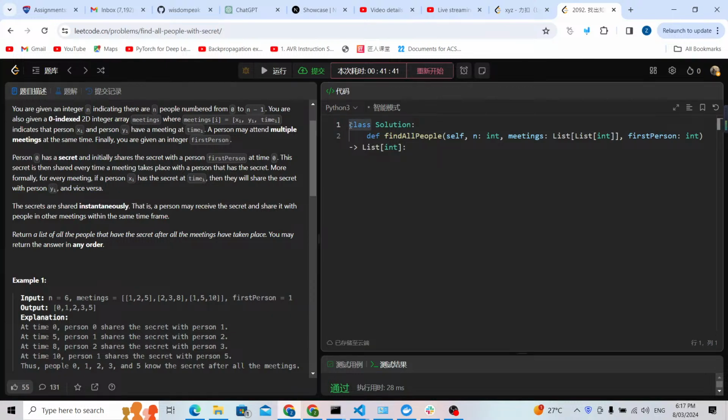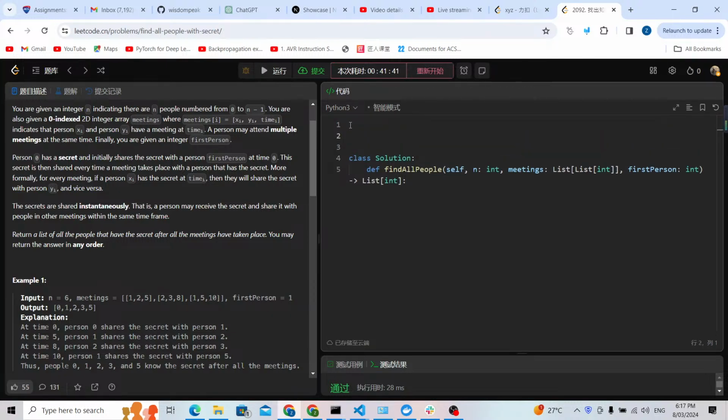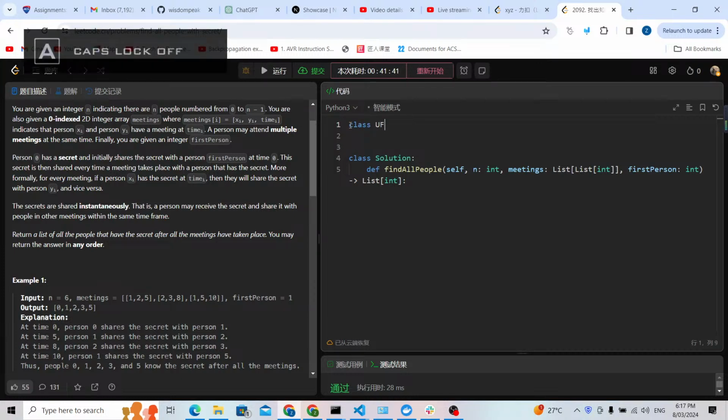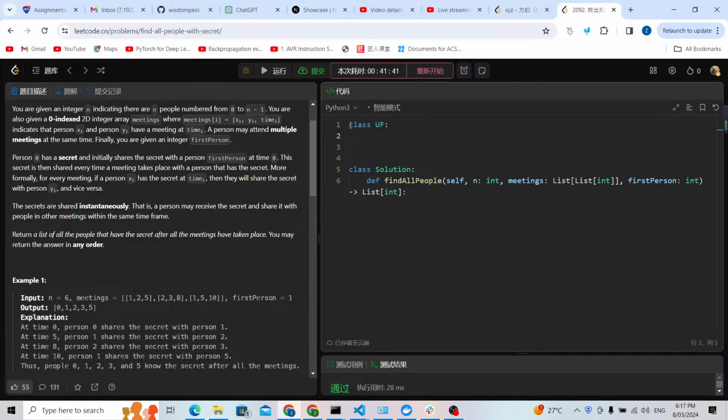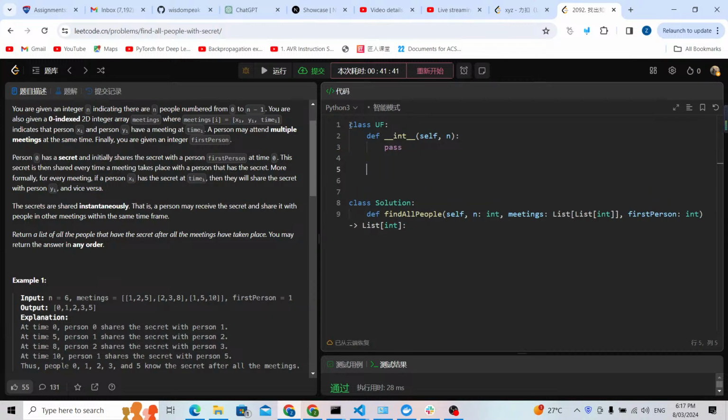So for the main part of the coding, it will be the unified. This is just an API written by ourselves. Let me write the abstract data structure first. I will not write the content yet, but I will just write an abstract data structure. So it will be n, and here I will have a path. Now I will have something find. Find will be a self with n.